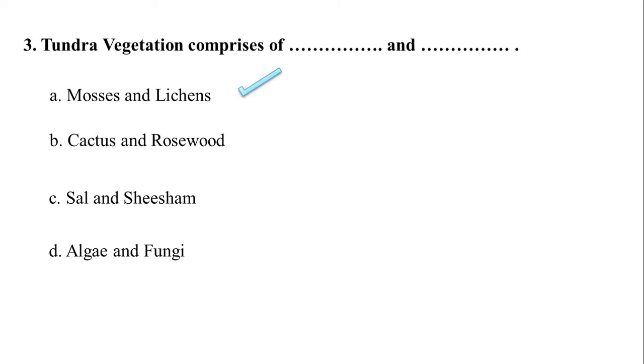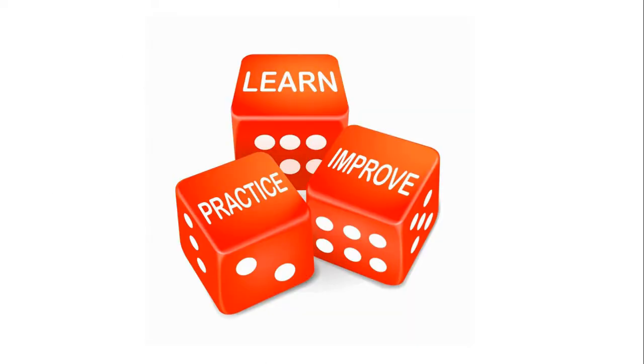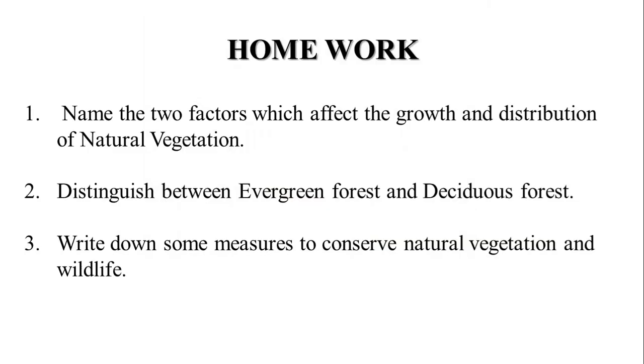Mosses and lichens. It's practice time now, and here are some questions for you. Your question number 1 is, name the 2 factors which affect the growth and distribution of natural vegetation. Your second question is, distinguish between evergreen forest and deciduous forest. The third question is, write down some measures to conserve natural vegetation and wildlife.